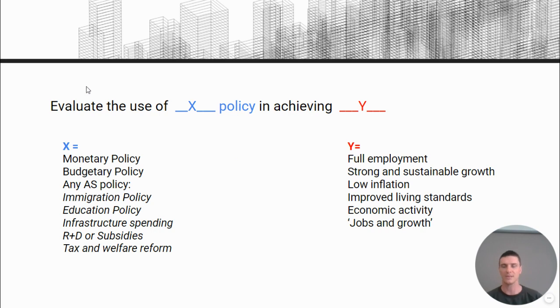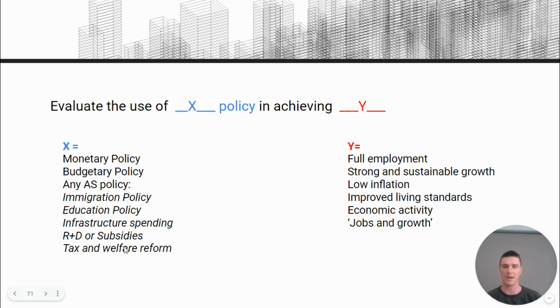But for argument's sake, I'm just going to use evaluate the use of in achieving. So we could say outline one strength and one weakness. It doesn't matter. But here's another sort of structure for a question which unlocks a whole range of combinations. So if you can work out the structure for this, you could answer any one of these combinations that you may get. And as I said, it's the same for aggregate demand and aggregate supply. So evaluate the use of X policy. Well, it could be any policy we've looked at all year. I've got them all here.